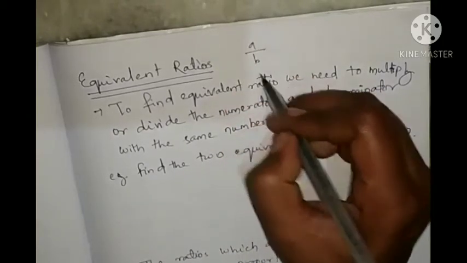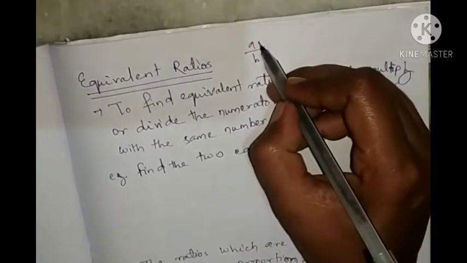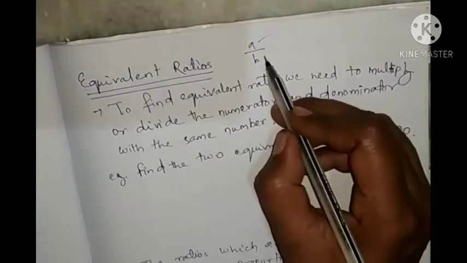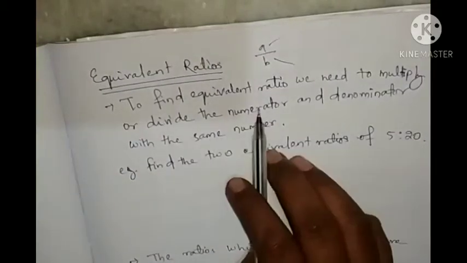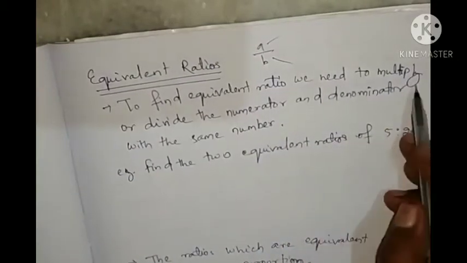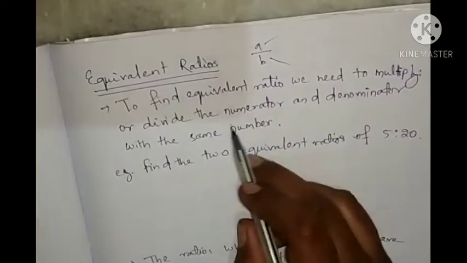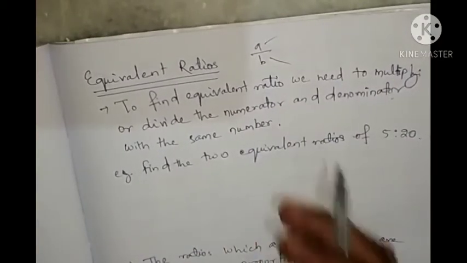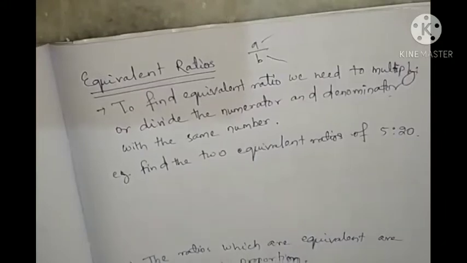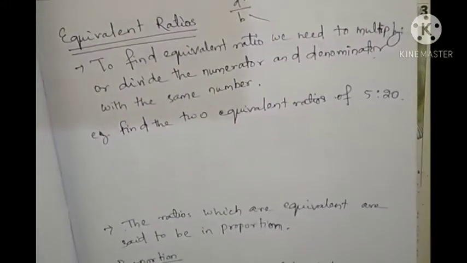Ratio is written in fraction form, where the above one is the numerator and the below one is the denominator. So to find an equivalent ratio, we need to multiply or divide the numerator and denominator by the same number, like equivalent fractions. So look at here, we'll see one example.